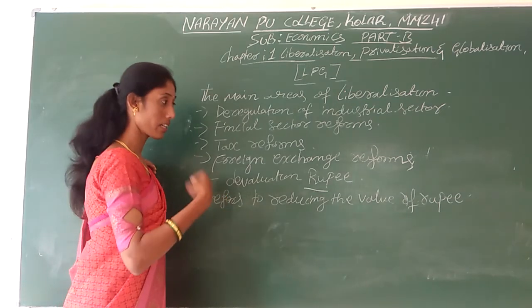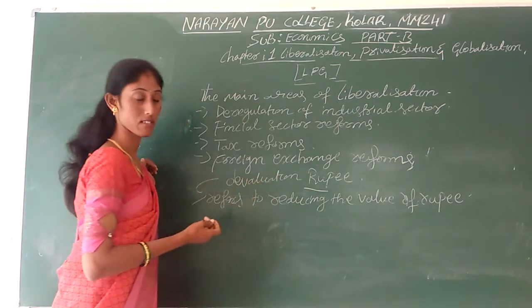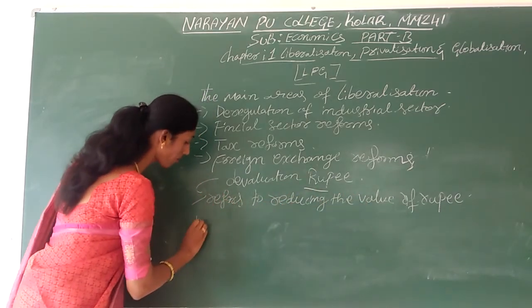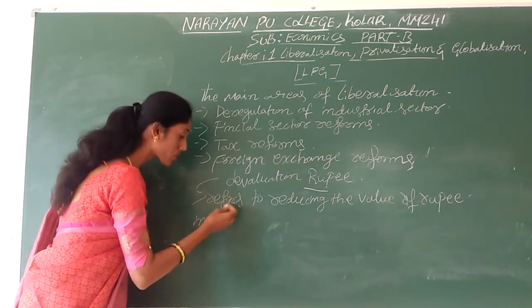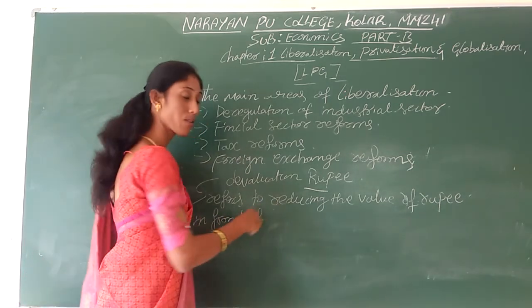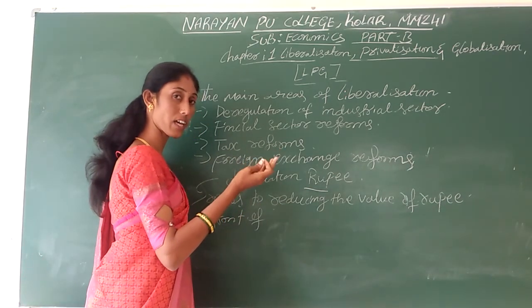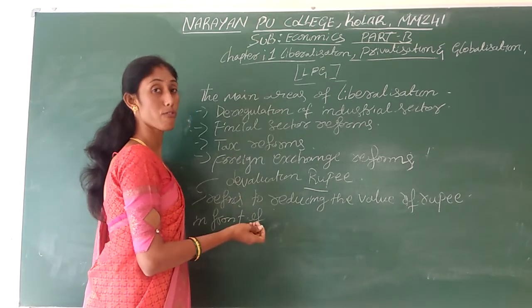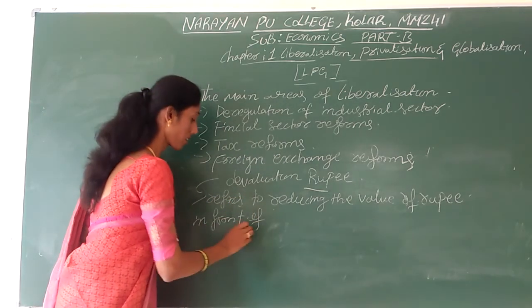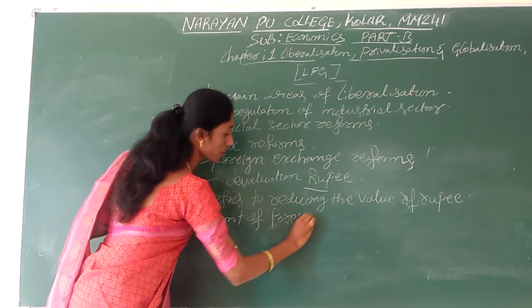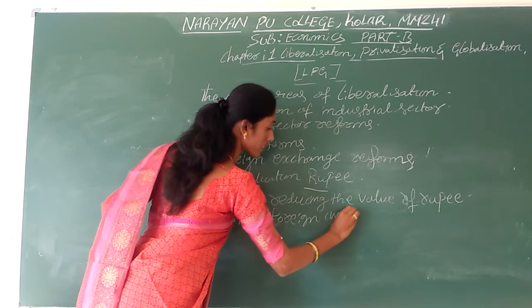Okay, and the Indian currency name is rupees. The value of the rupee against foreign currency: we are reducing the value of our currency in front of foreign currency.